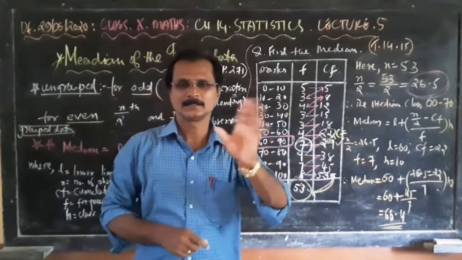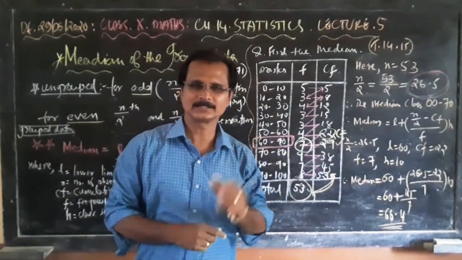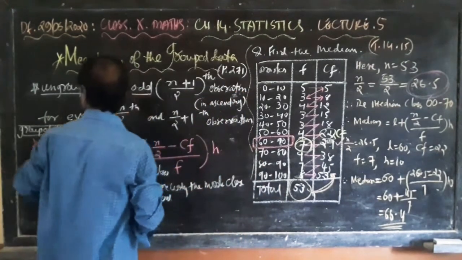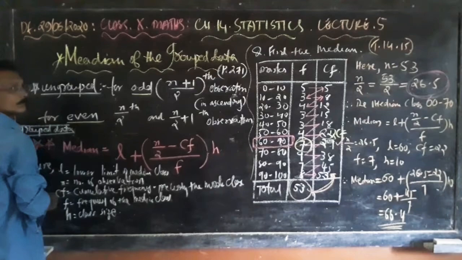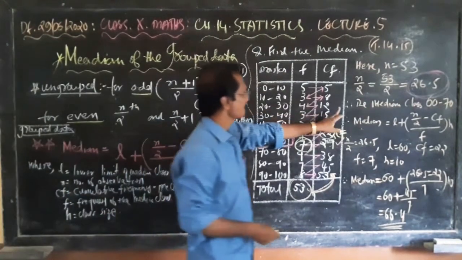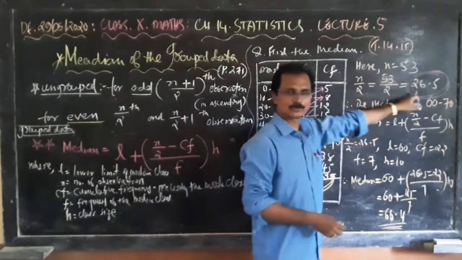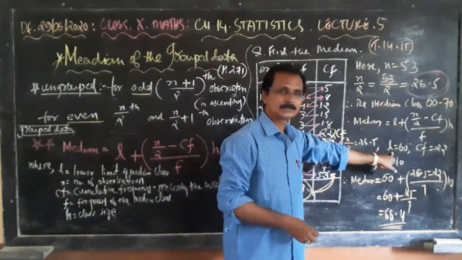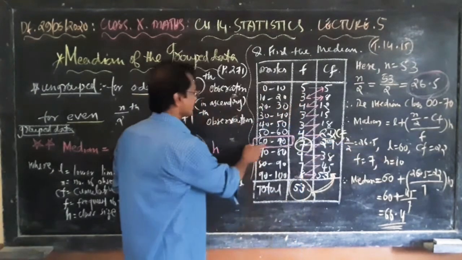Okay. Now I repeat once again. Listen here. N by 2, that is 26.5, correct? Now l means lower bound of the median class.